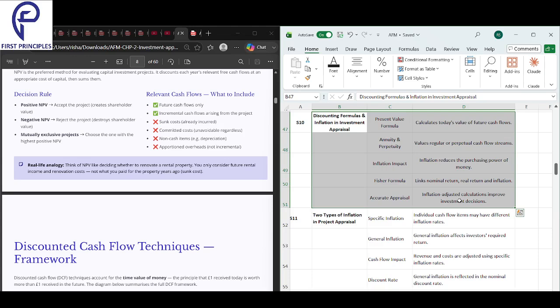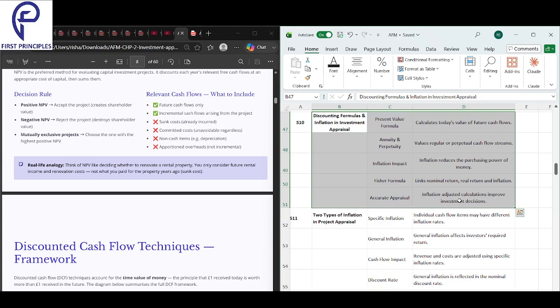With time, money is losing value. 100 rupees today buys less tomorrow. Inflation reduces the purchasing power of money. What 100 rupees can buy today is not the same as what 100 rupees can buy tomorrow, because of inflation.